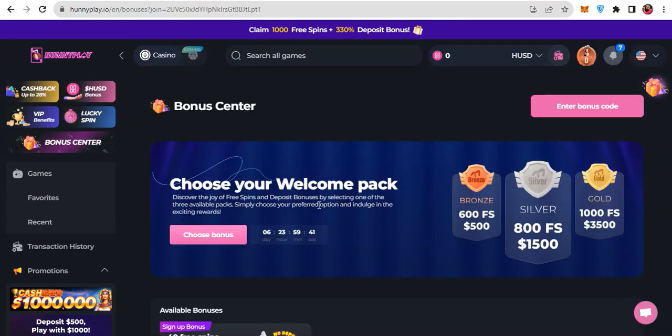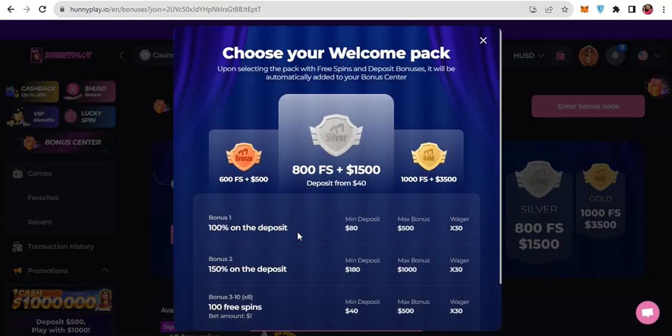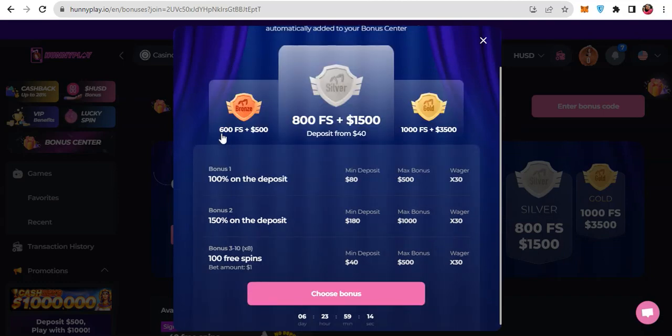Here you can see, choose your welcome package. There are three packages: bronze, silver, and gold. Bronze is 600 FS, worth $500, silver is 800 FS, $1,500, and gold is 1000 FS, $3,500. Here you can see the countdown is ticking. Click on choose bonus, and I will scroll down. Let me explain something. Choose your network pack. Here you can see 600 FS plus $500, 800 FS plus $1,500, and 1000 FS plus $3,500.